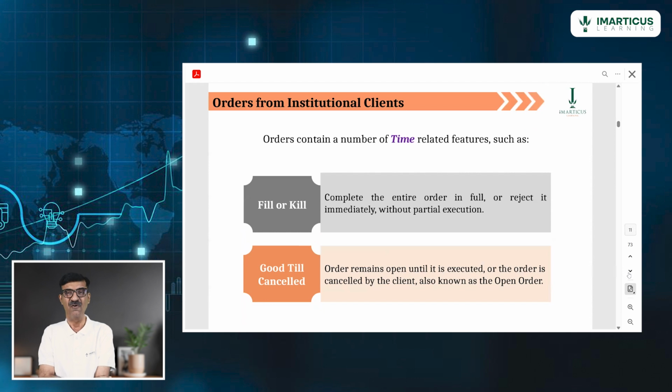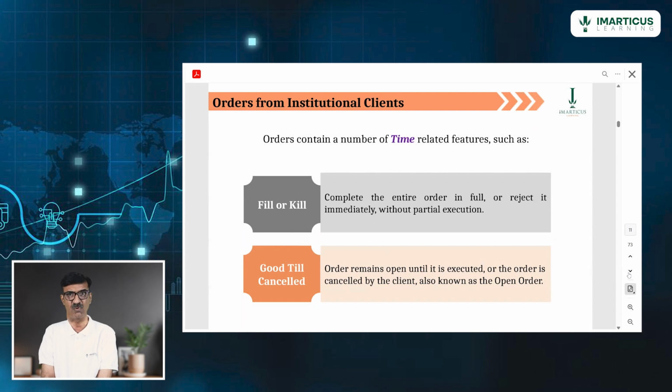Fill or kill order. This is basically you have to buy, suppose, 8,500 shares of NDTV. Why am I giving you this example? This was a direction given by SEBI to Adani when he took over NDTV.